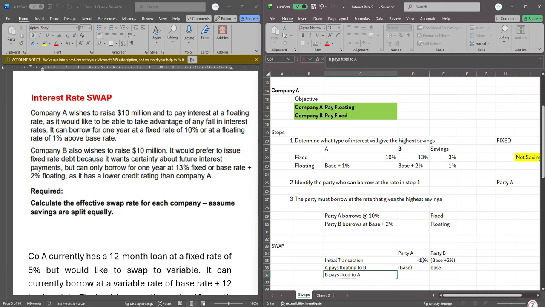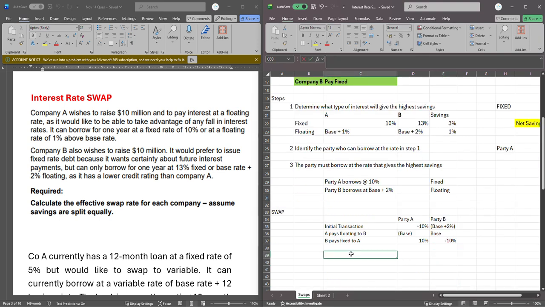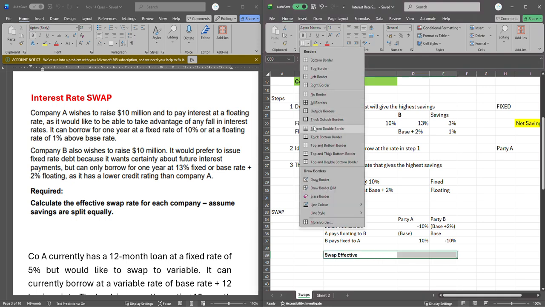So that means that the fixed rate in the transaction is 10%. So that means A gets 10% and B will have to pay the 10%. And when you look at this, you can actually get your swap effective rate on that transaction. So with the swap, what is the net? You discover that the net should give us something quite beneficial.